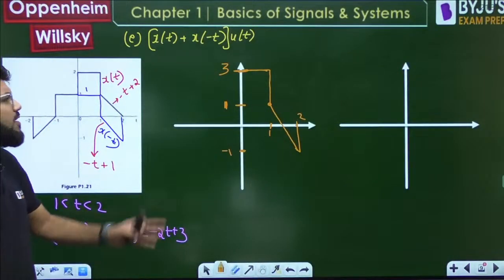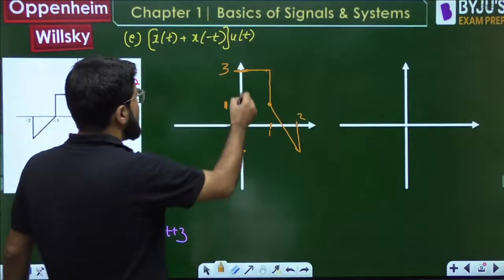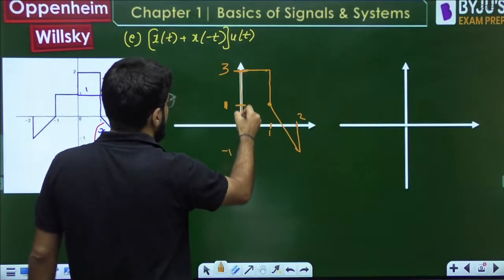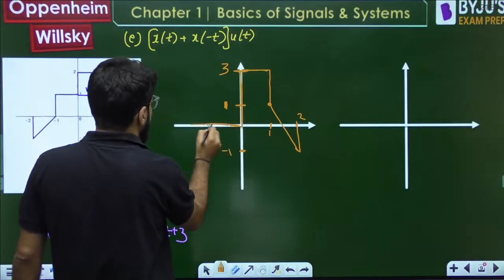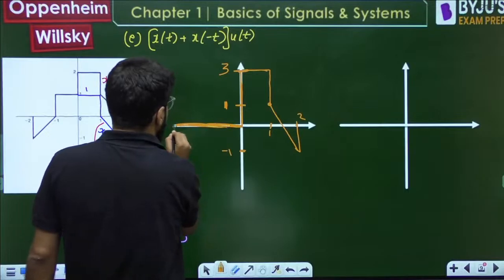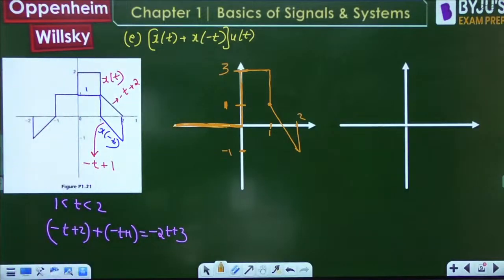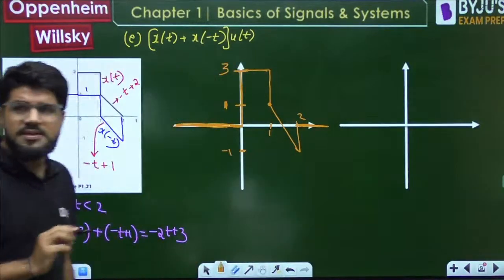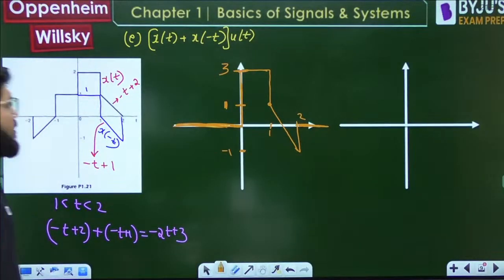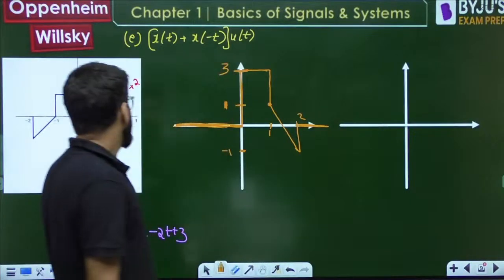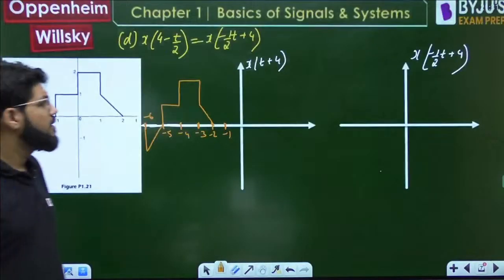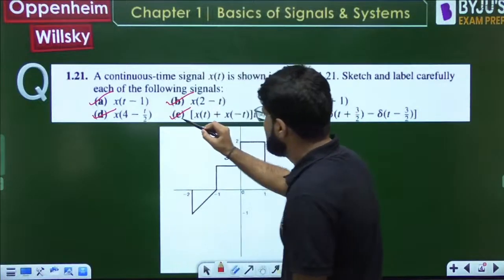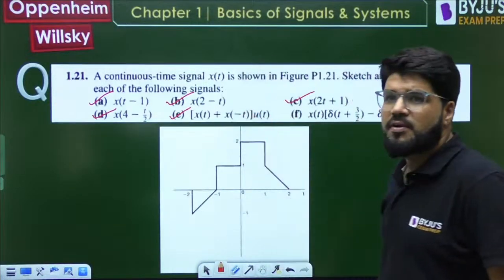I only focus on the right side because of the u(t). Because of the u(t), everything on the left side will be 0, and everything after 2 will be 0. This is the waveform. Done, this is your final answer. So we are done with the E part. This one was a good question.